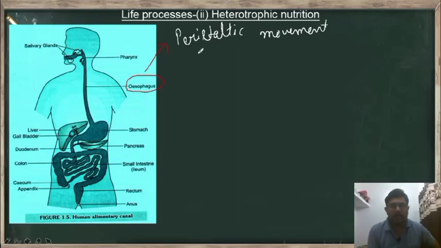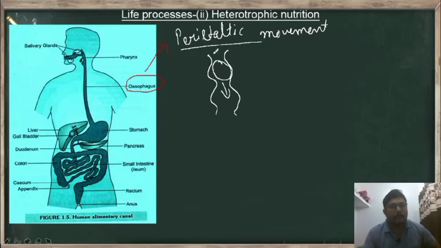movement. Now what do you mean by peristaltic movement? So here the lining of the alimentary canal, it is majorly made up of muscle, and these muscle they show contraction and relaxation. So this contraction and relaxation of the muscle which are present on the walls of alimentary canal, it causes a wave like action. So this wave like action, it pushes the food forward in the alimentary canal.